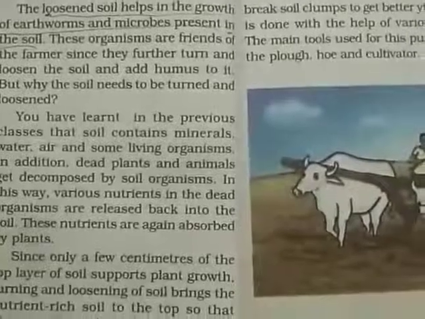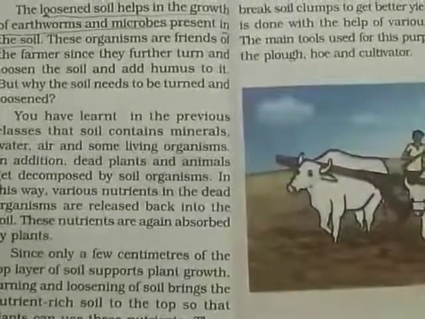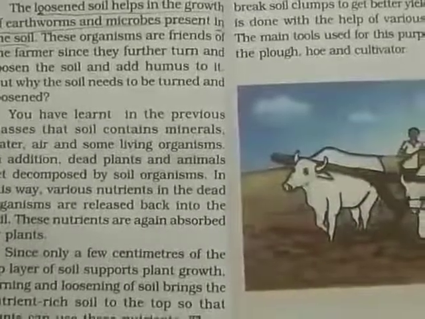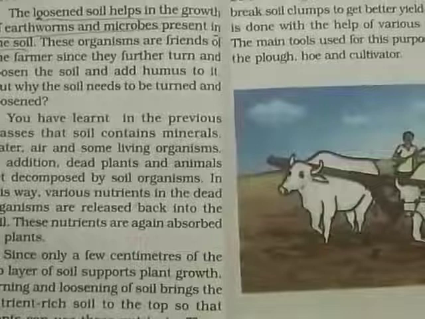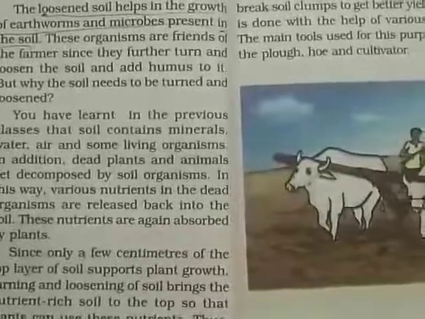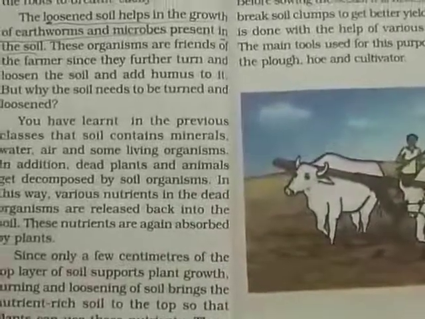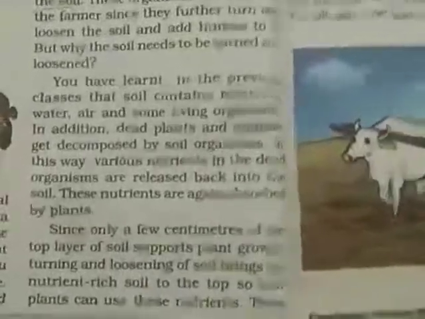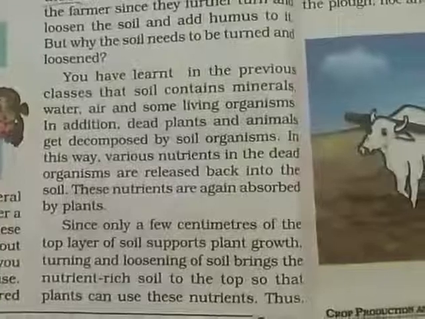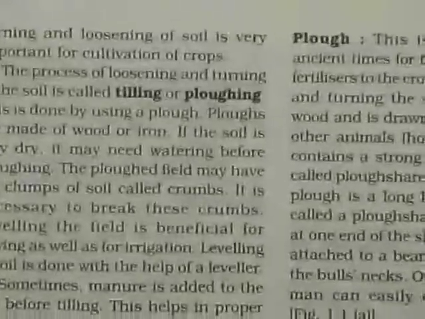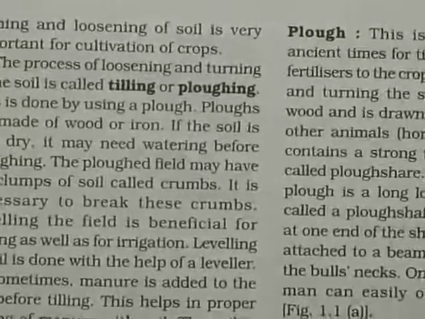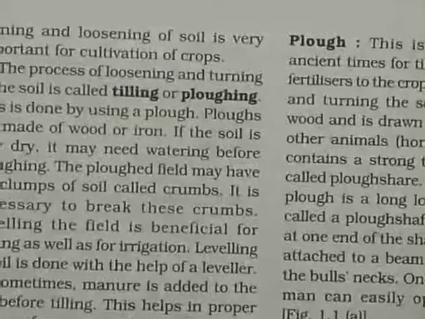Since only a few centimeters of the top layer of the soil supports plant growth, turning and loosening of soil brings the nutrient-rich soil to the top so that plants can use these nutrients. This turning and loosening of the soil helps the plants to get the nutrients properly. Turning and loosening of soil is very important for the cultivation of crops.